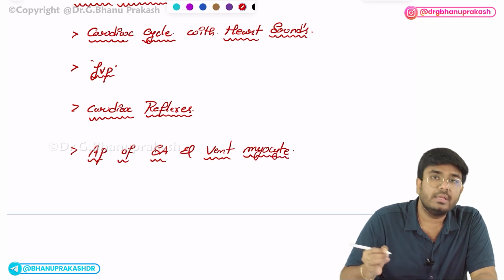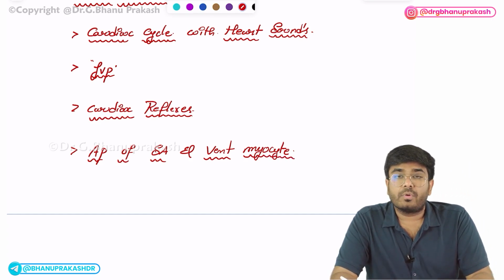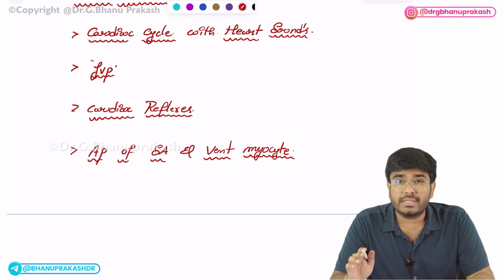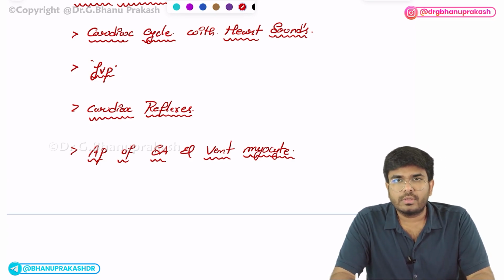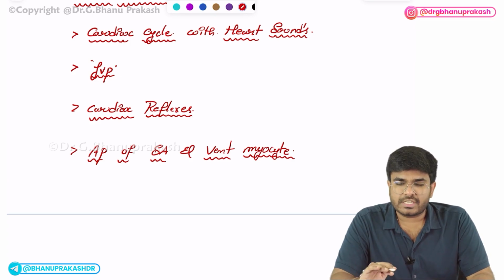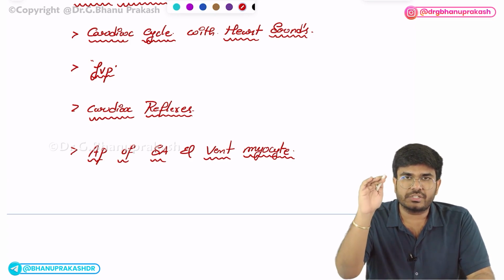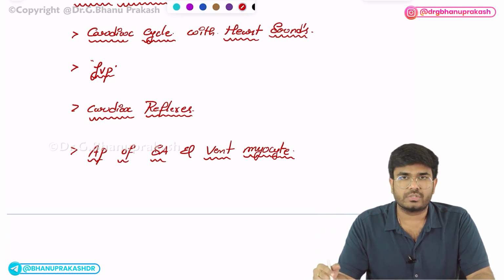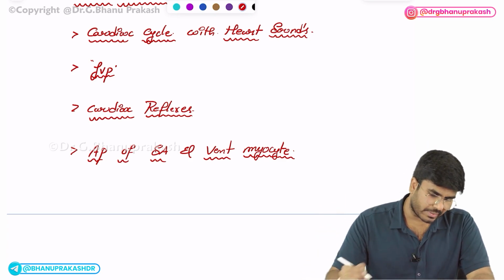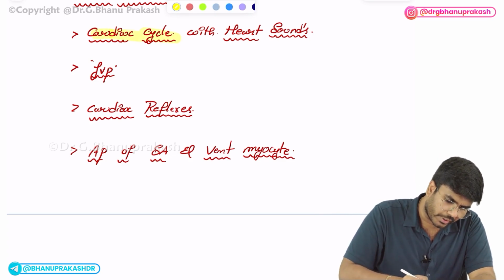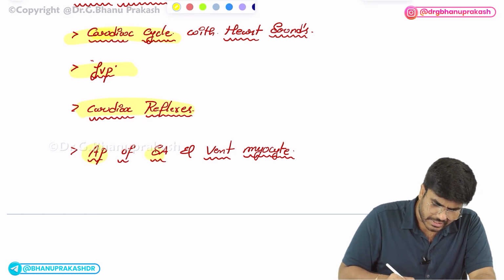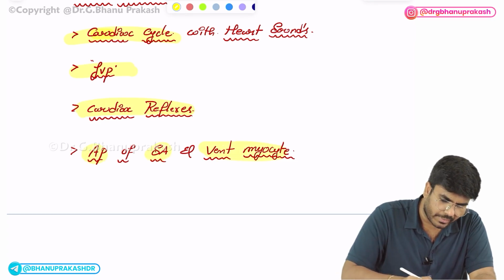This is the important area. They will ask the pacemaker potential. The pacemaker potential in SA node is due to what, depolarization is due to what, repolarization is due to what in SA node. Same about the ventricular myocyte also. Resting membrane potential, how much? Depolarization is due to. Next, plateau phase is due to. Repolarization is due to which ions? So such kind of questions can come up in your exam. So these are the most important: cardiac cycle, JVPs, cardiac reflexes, action potentials of SA node and ventricular myocyte.